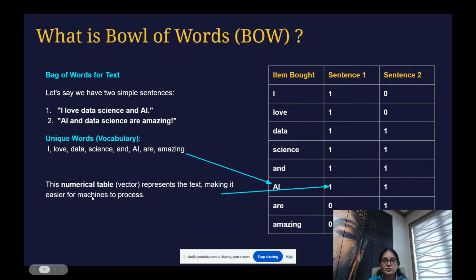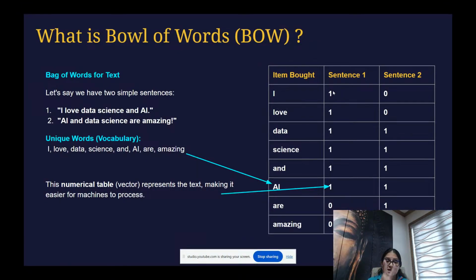So now when you apply the bag of words on that, it will convert this vocabulary into numeric. Look at this table on the right side. This is not the item board, this is just a mistake I have typed. This is your sentence bag of words. So this is sentence one, sentence two. Look at this here, I. So this is a unique word. We will write down all unique words which are fetched using this method, bag of words. And then we are assigning how many times each word is occurring in each sentence.